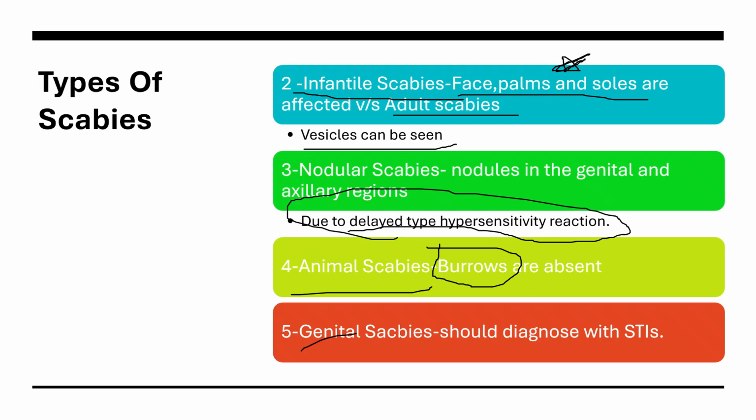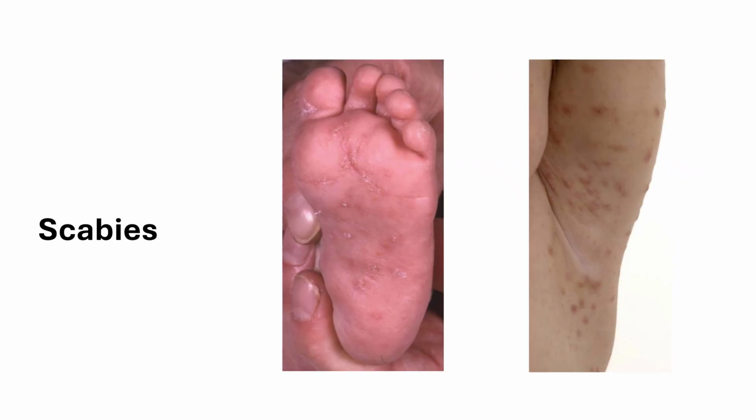And the genital scabies: basically, if the patient comes with genital scabies, it should be diagnosed with STIs. You look for the STI to rule it out. And another thing is infantile scabies, where the sole is being affected with the scabies. Look at the regions out there. And this is the nodular scabies. It affects the axilla in a child. Look at the nodules out there.